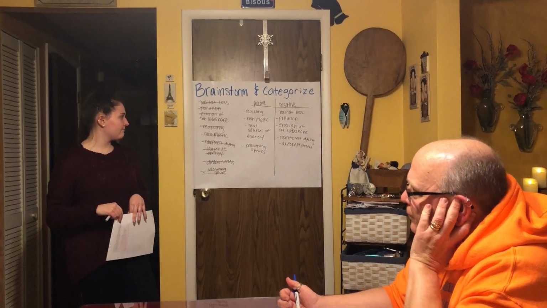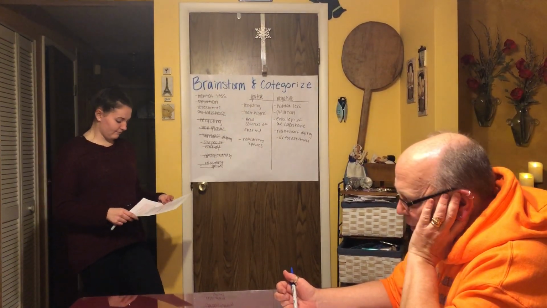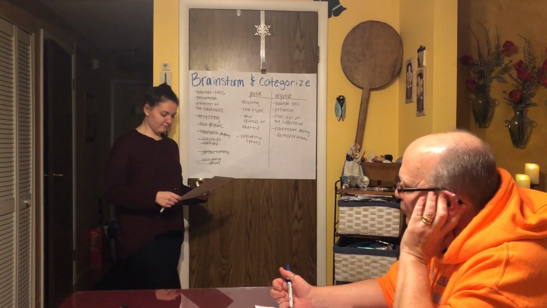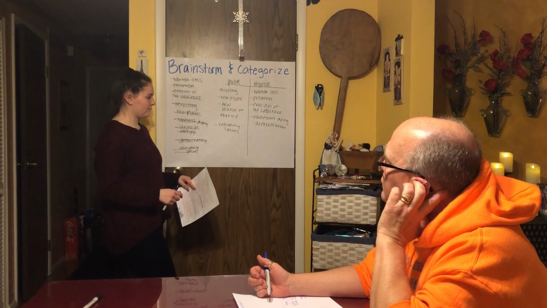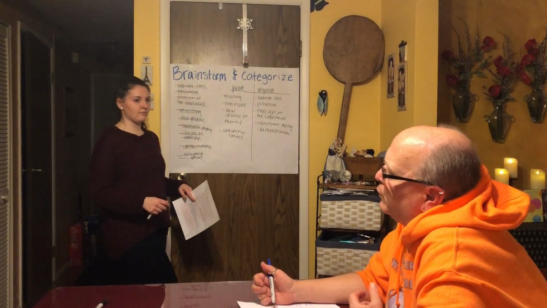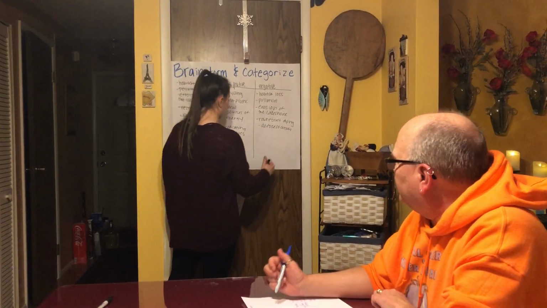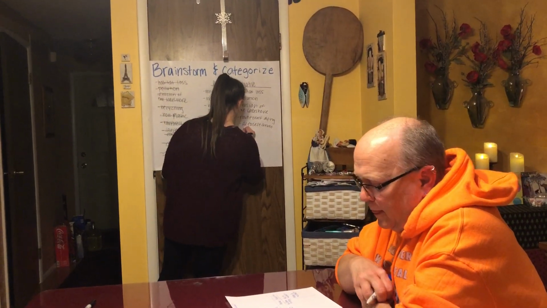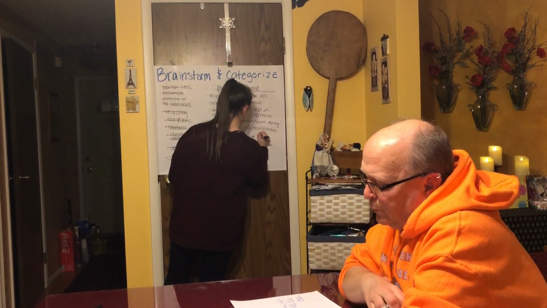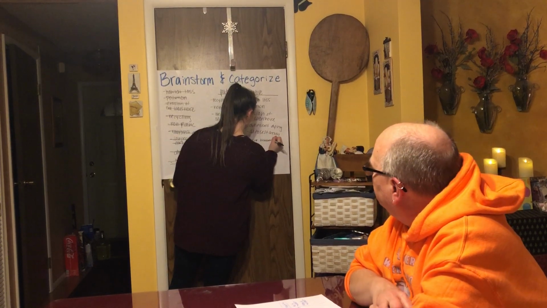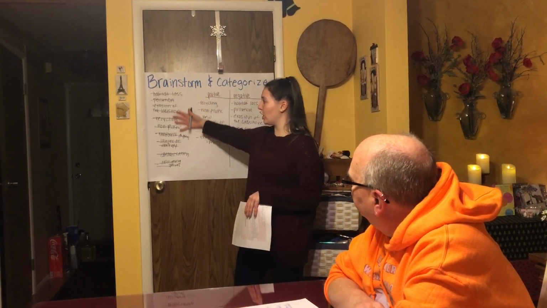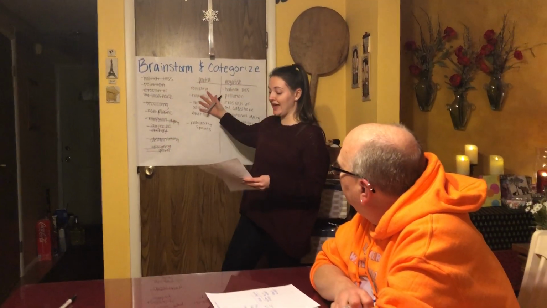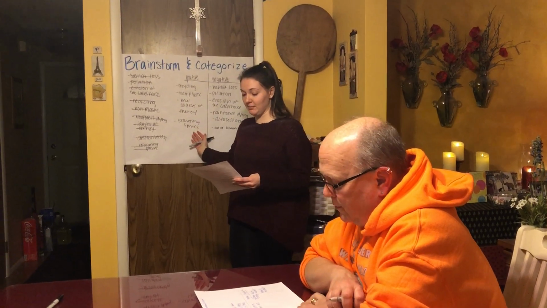Because there's so much fishing going on in the world and pollution, there's a lot of species that are dying out, so it's bad for the ecosystems and it's bad for biodiversity. Right. Losing different species of animals. Right, exactly. So we can see that we have listed our ideas under brainstorming and then we have categorized them.